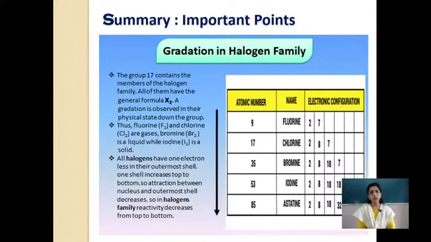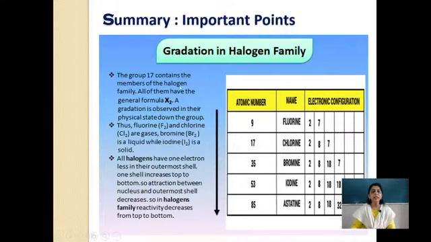Now, children, you might have understood how you are going to study for it. The last part of the lesson is gradation in the halogen family. It is given very briefly, but still it is very important because many MCQs can be asked on this. So, let us understand the halogen family. I have written here the halogen group: fluorine, chlorine, bromine, iodine and astatine, with atomic numbers 9, 17, 35, 53, 85. This is the 17th group, and the electronic configuration is written. Why is this the 17th group? You can see all have 7 electrons in the outermost orbit and the shells go on increasing.